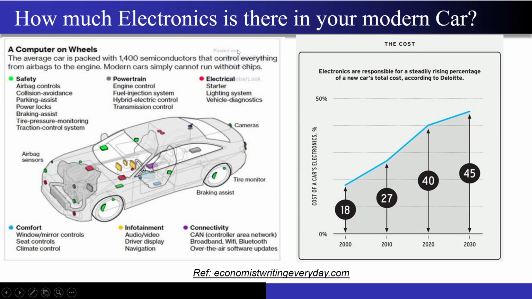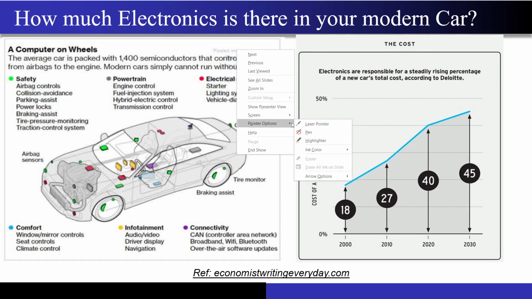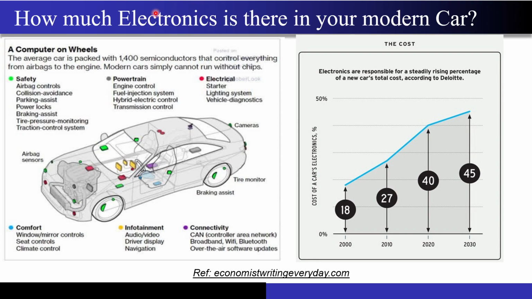So now let's look at the next part. I told you we will be seeing why the automotive crisis happened because of the semiconductor. First of all, just to get an idea of the crisis, we first have to look at how much semiconductor and electronics is actually present in your modern car, right?